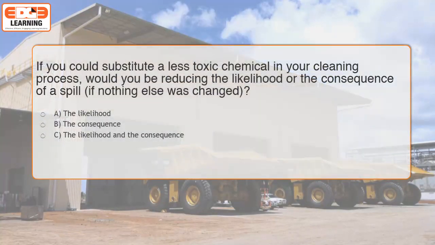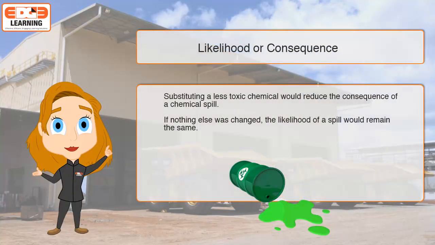If you could substitute a less toxic chemical in your cleaning process, would you be reducing the likelihood or the consequence of a spill? Assume that nothing else has changed. Substituting a less toxic chemical would reduce the consequence of a chemical spill, as the level of harm that a spill would cause to people and the environment would be less. But if nothing else was changed, the likelihood level would remain the same, as the spills would still occur at the same rate. The overall risk ranking would be reduced due to the lower consequence.